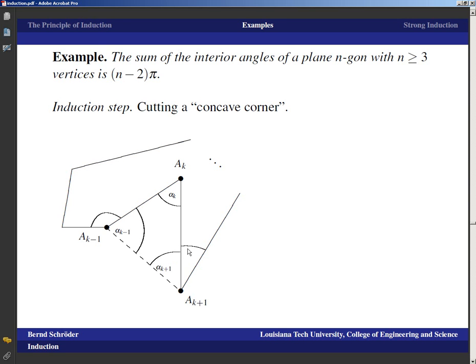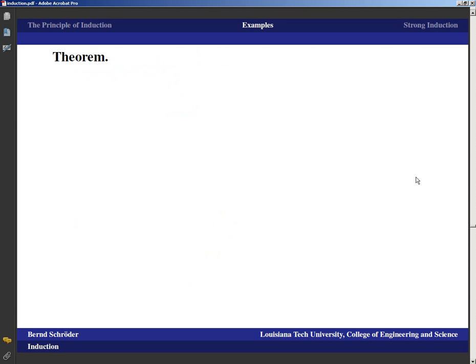So I've actually gained something here, but remember, I've lost this angle, and this angle is 2 pi minus alpha k. Well, if I lose 2 pi minus alpha k and gain pi minus alpha k, I've totally lost pi, and that means, again, going from the n plus 1 gon to the n gon, I lose an angle of pi, which means the result is proved.